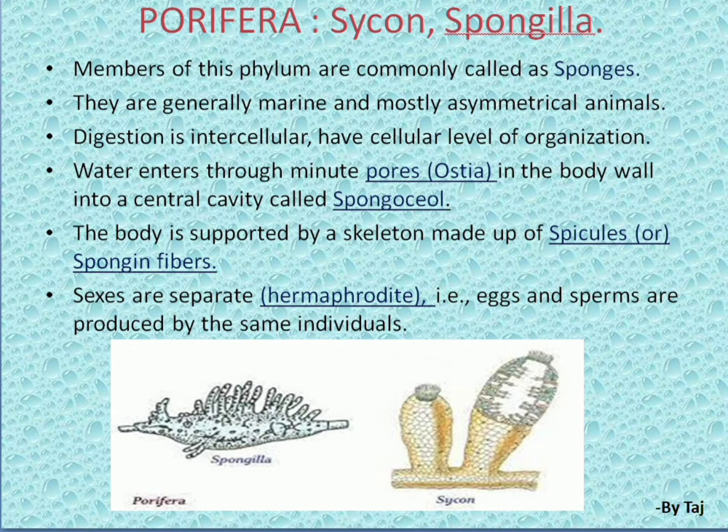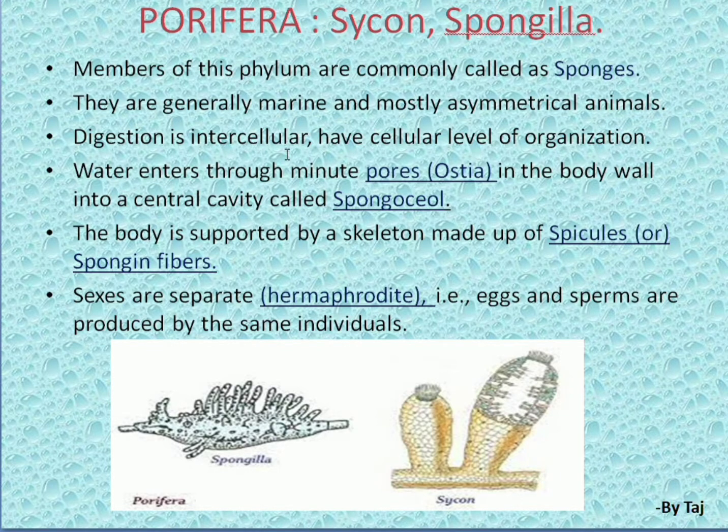As we have discussed in the first class, about the symmetry of the organisms, everything we have discussed now. Here the symmetries and organizations, what kind of organization these animals have, we are going to study here. They are generally marine, mostly asymmetrical animals.